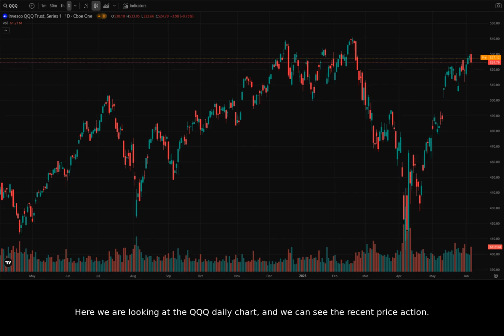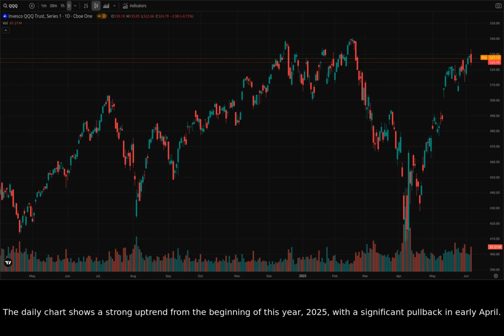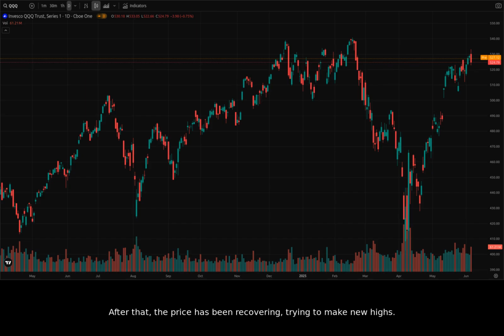Here we are looking at the QQQ daily chart, and we can see the recent price action. We see a consolidation happening the last few days here. Let's look back a few months. The daily chart shows a strong uptrend from the beginning of this year, 2025, with a significant pullback in early April. After that, the price has been recovering, trying to make new highs.